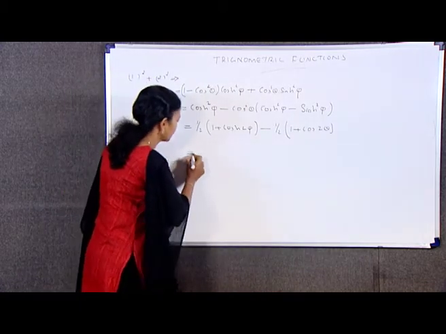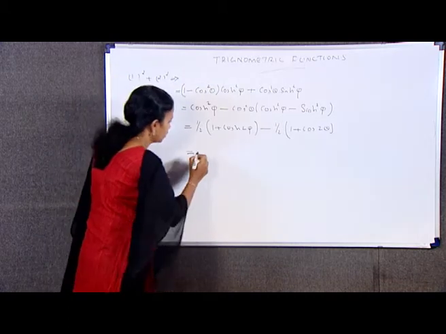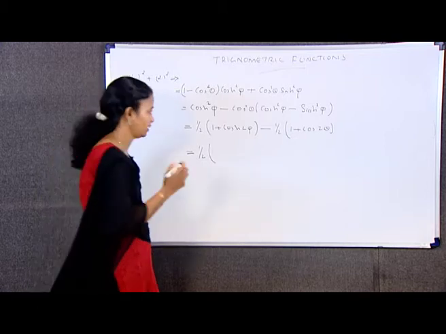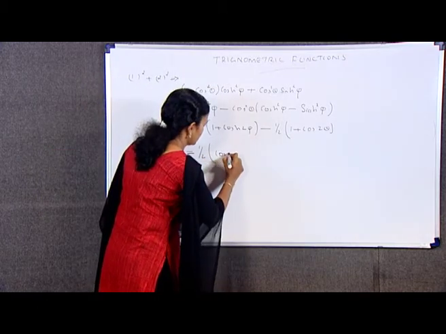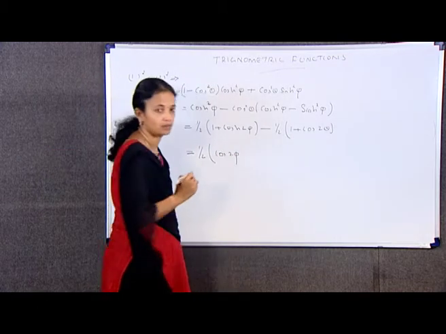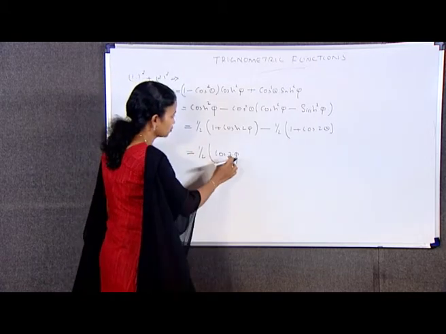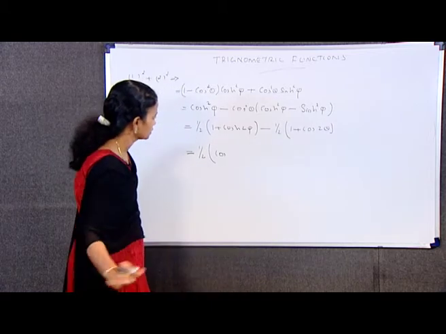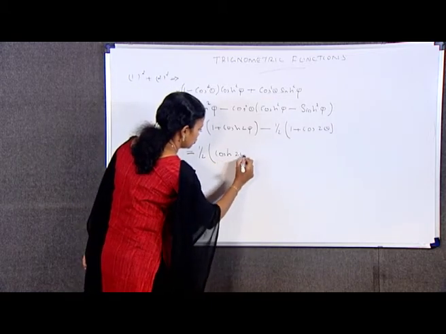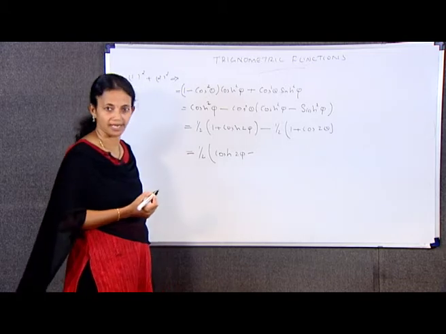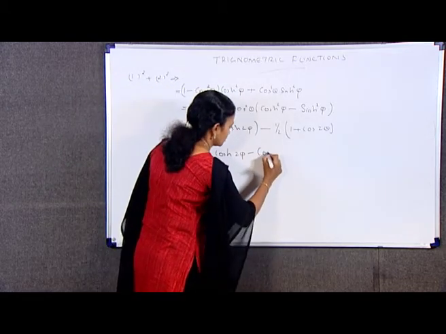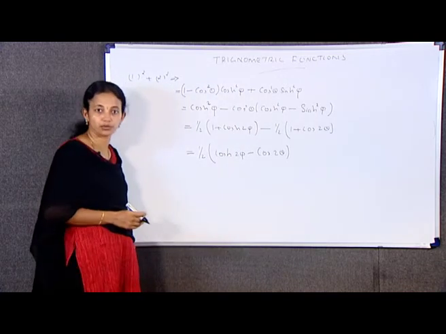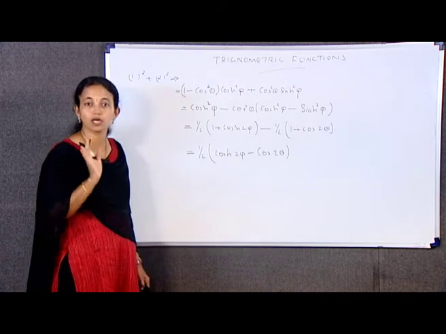On simplification, we can write it as 1 by 2 into cosh 2 phi, here it is not cos 2 phi, it is cosh 2 phi, the hyperbolic function, minus cos 2 theta. That is, which is equal to 1 by 2 times (cosh 2 phi minus cos 2 theta).